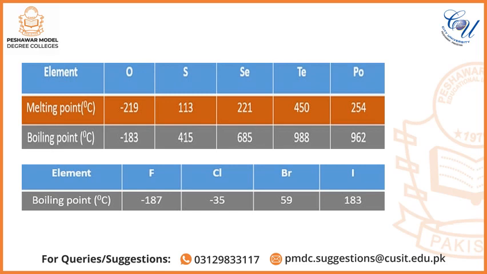The reason is that from top to bottom in a group the atomic size increases, and we know that when the atomic size of the element increases, the hold of the nucleus on the outermost shell decreases. Hence there will be easy dispersion of the electronic cloud and stronger London dispersion forces will be produced.